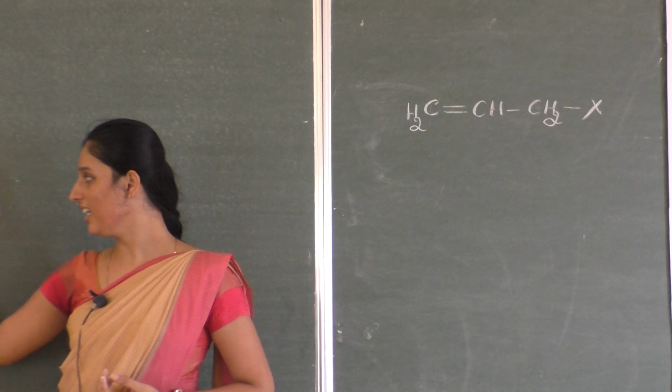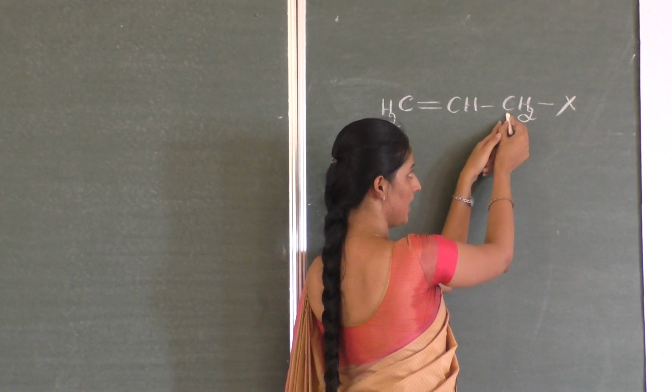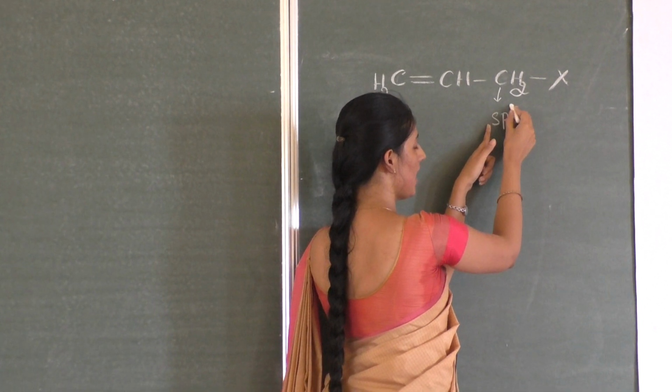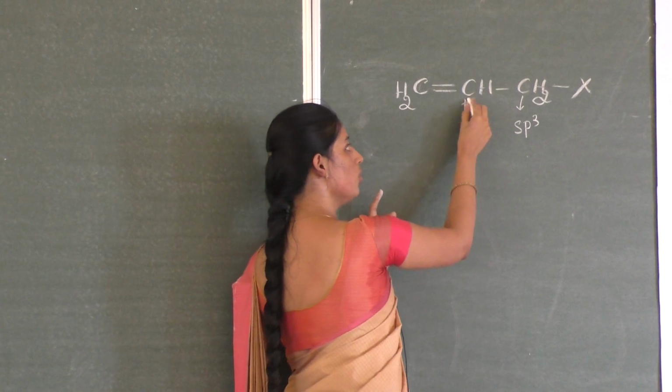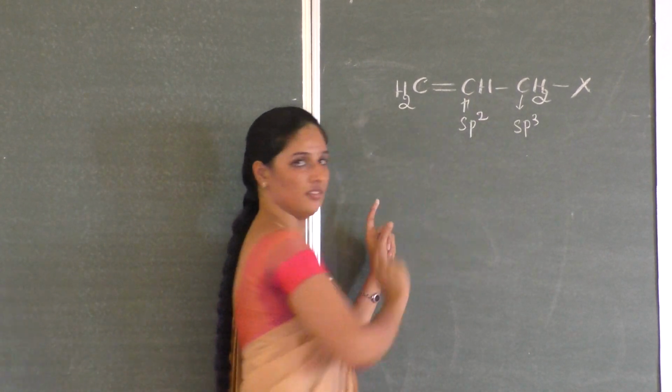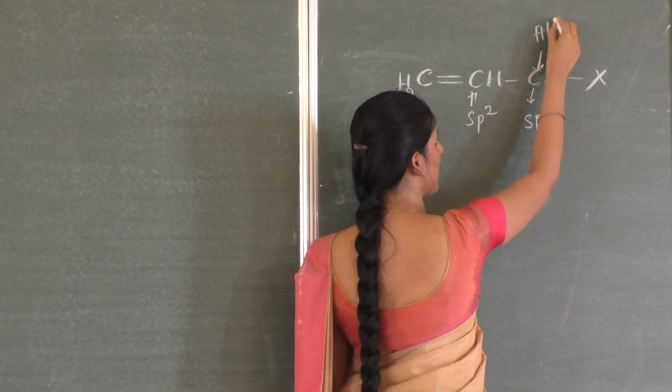So what are allylic halides? Allylic halide means the prime carbon atom, that is the sp3 hybridized carbon atom, is bonded to an sp2 hybridized carbon. And this carbon is known as allylic carbon.